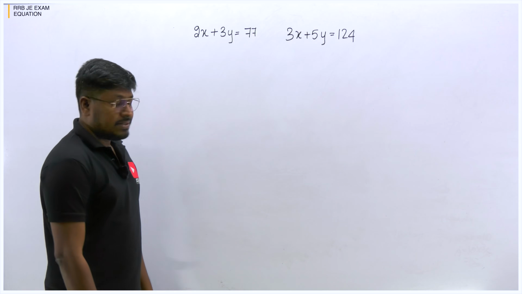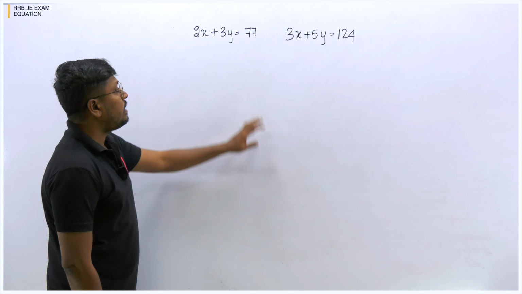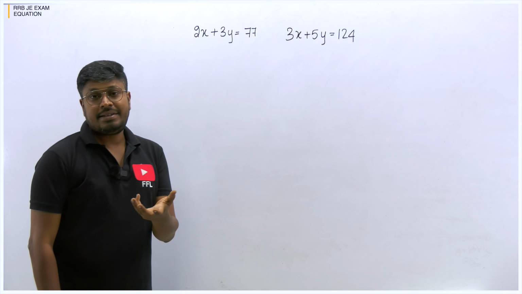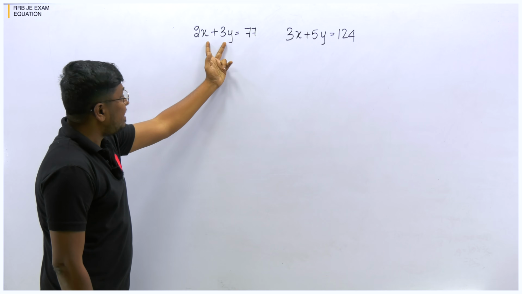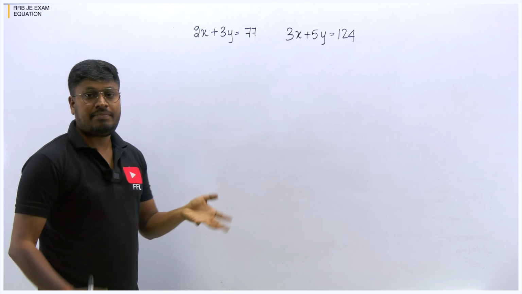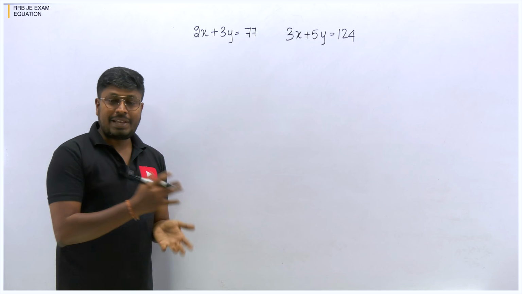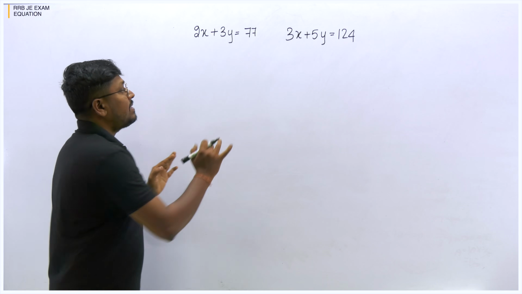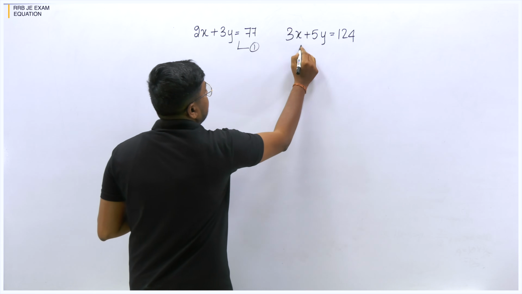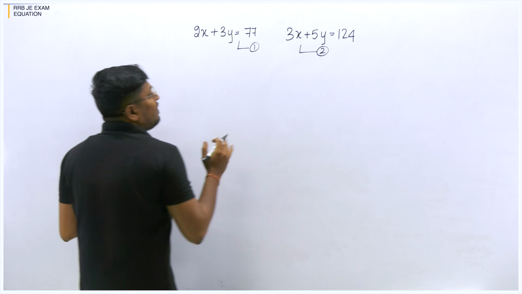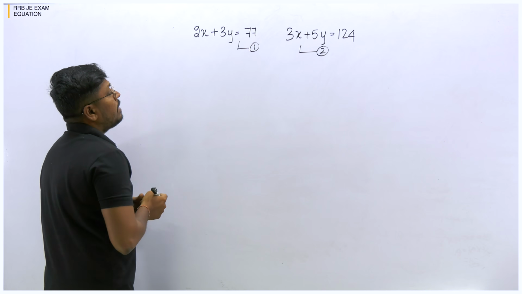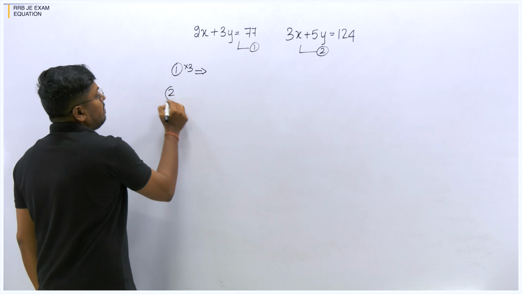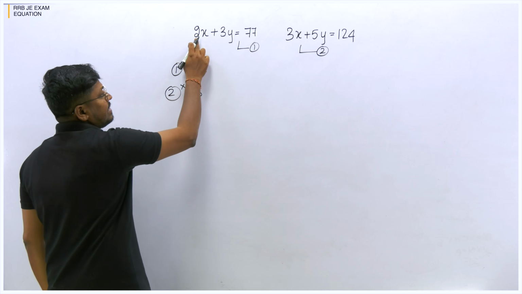So here is the last question on the equation topic. By seeing the question, you can easily find it is a simultaneous equation. Why? Because in the single equation, it contains x and y. If in a single equation we have both x and y, definitely it's a simultaneous equation. So only one method to solve it. So first assume this as equation 1 and this as equation 2. So now we have to cancel either x or y. So first what I am going to do is multiply the first equation by 3 and the second equation by 2. So as a result we will get 6x here.